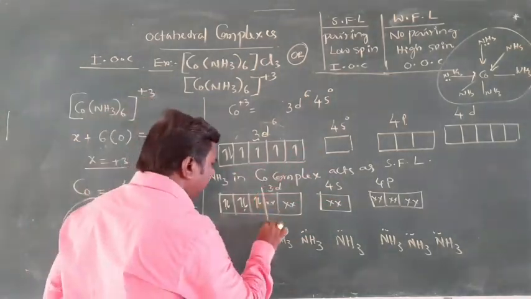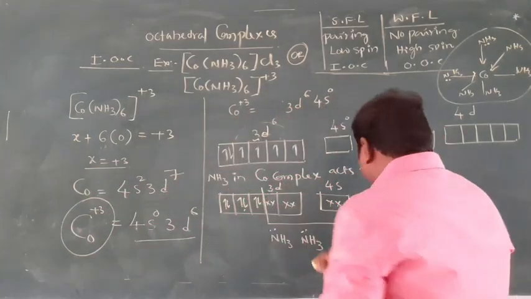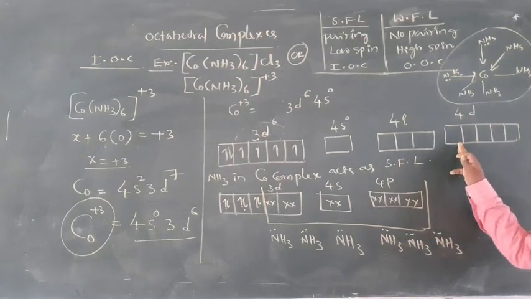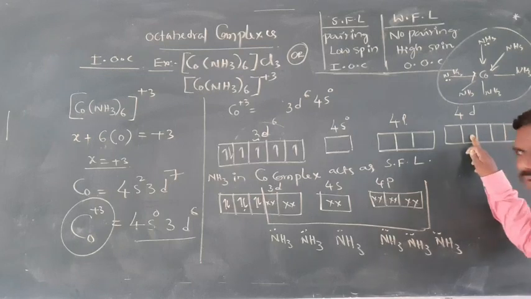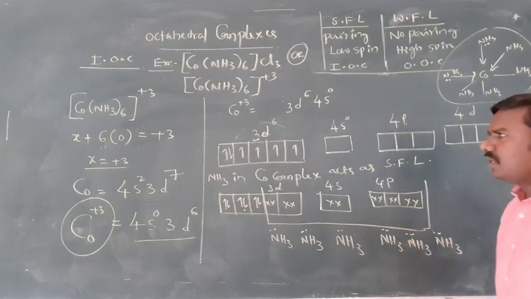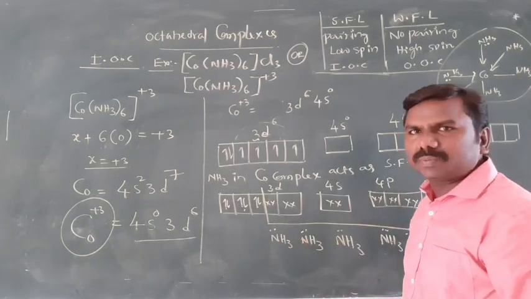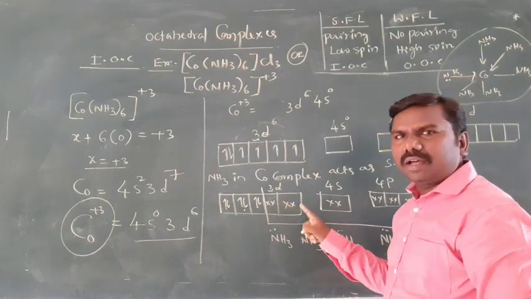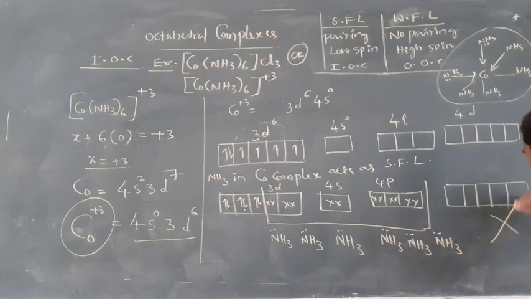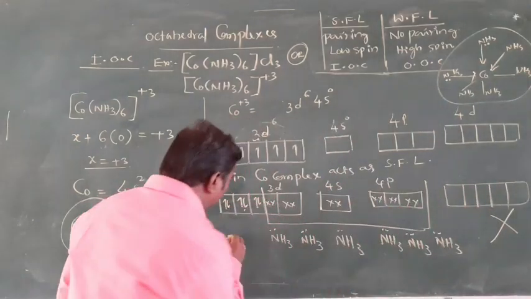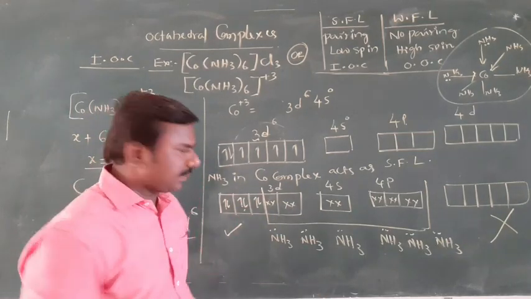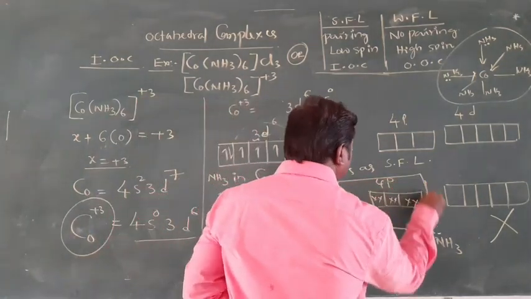Just observe carefully. Only 6 are available in our complex. If one more were there, this orbital would be involved, and if one more, this would be involved. But only 6 are available: 1, 2, 3, 4, 5, 6. It is a strong field ligand, so pairing takes place. Then the inner d orbitals are involved in hybridization, and the outer d orbitals are not involved. That's why it is an inner orbital complex. Clear?